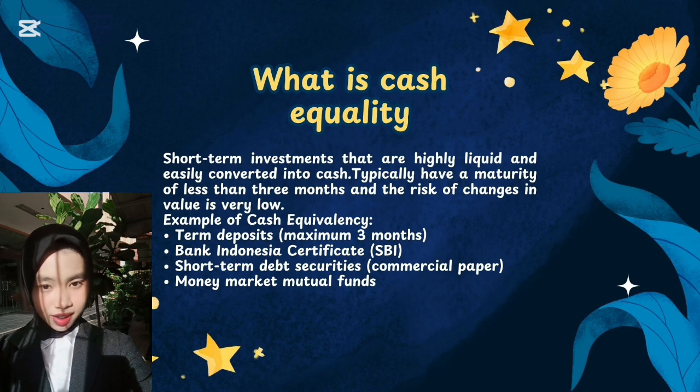In contrast to cash, cash equivalents are a form of short-term investment that can be quickly converted into cash. Typically, cash equivalents have a maturity of less than 3 months and a very low risk of changes in value. Examples of cash equivalents include time deposits, with a maximum tenor of 3 months. Bank Indonesia Certificate, or SBI. Short-term debt securities or commercial paper. Money market mutual funds. Cash equivalents are useful for utilizing idle funds or excess cash in order to generate a small amount of interest or profit while still being able to disburse it quickly.